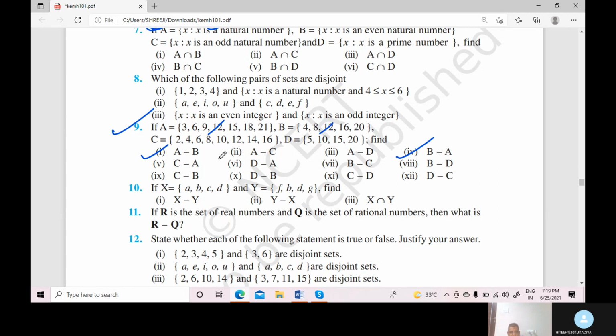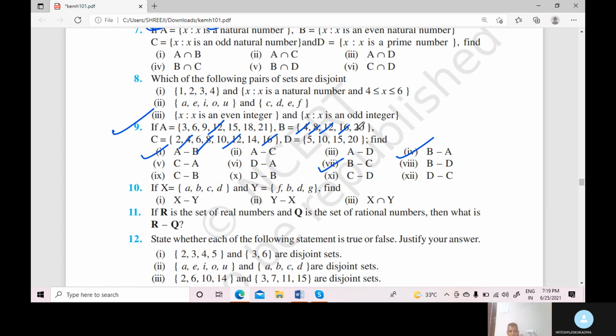Okay, now we discuss B minus C. Which elements are common? Sir, 4 is common. Yes. 8 also common. 12 also common. And 16 also common. So the B minus C answer is only 20.